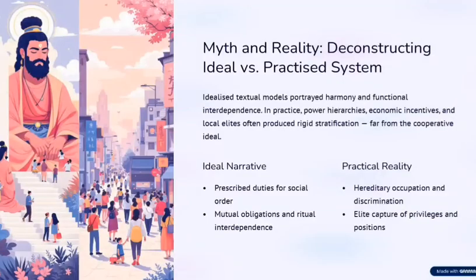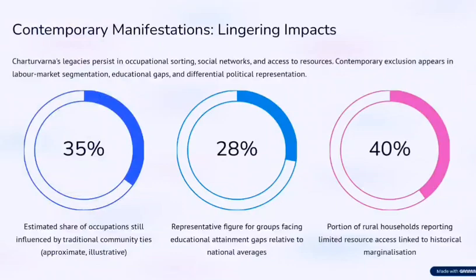Then, why was this Varna system created and what was the reality? This Varna system was created to provide social roles to maintain social order in a society and also to create mutual obligation and ritual interdependence.